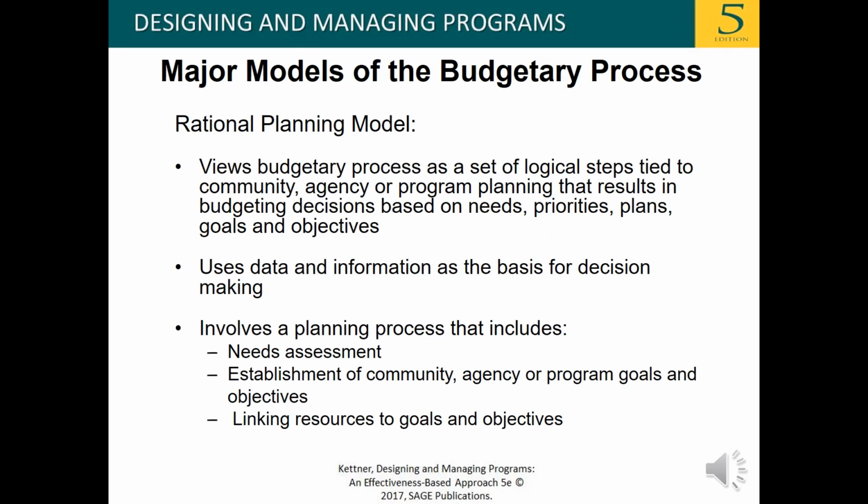A rational planning model views the budgetary process as a set of logical steps tied to community, agency, or program planning that results in budgeting decisions based on needs, priorities, plans, goals, and objectives. The rational planning model also uses data and information as the basis for decision making. It involves a planning process that includes a needs assessment, establishment of community, agency, or program goals and objectives, and linking resources to goals and objectives.